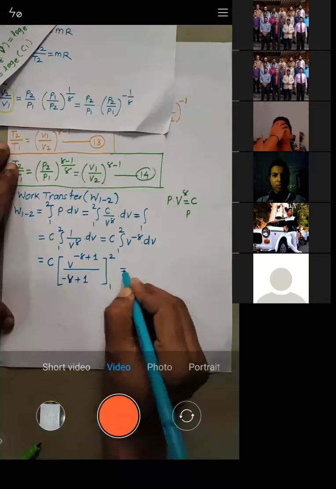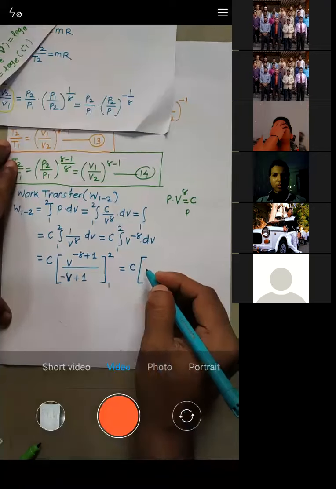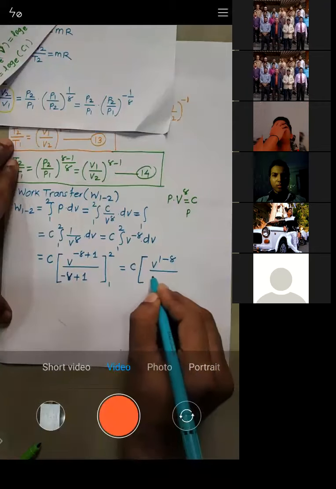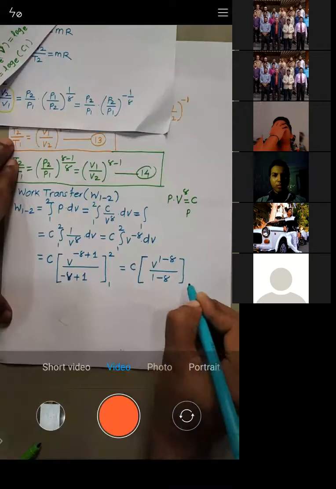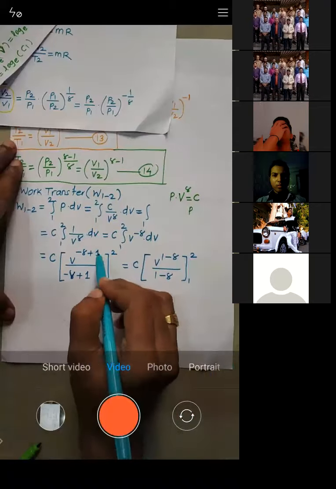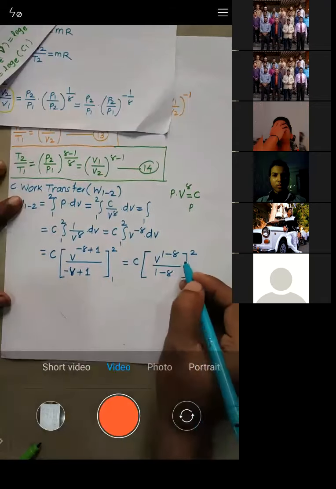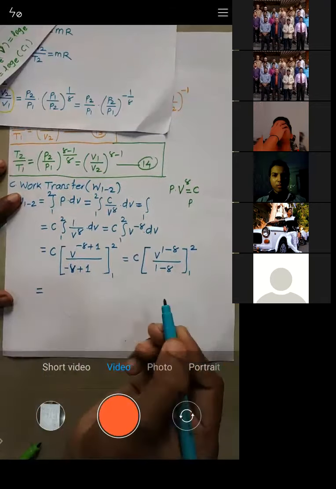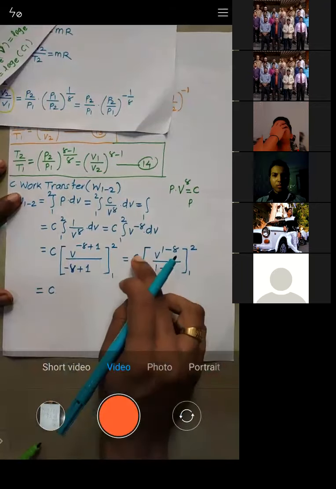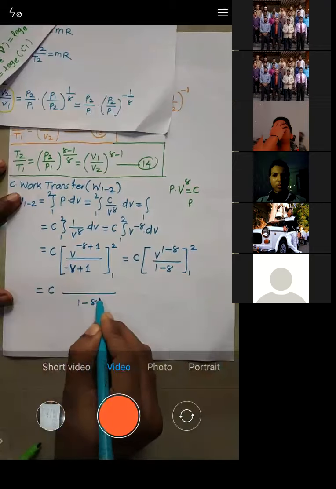So I'll just rewrite it as C into V raised to power 1 minus gamma upon 1 minus gamma, for the process 1 to 2. Minus gamma plus 1, I have written as 1 minus gamma, nothing else added. Now let's put this value. So E is equal to, you can check it, C and this 1 minus gamma, it's a constant value.